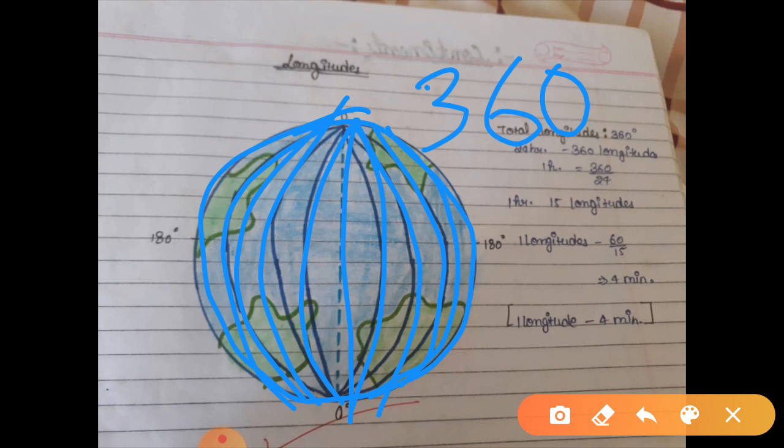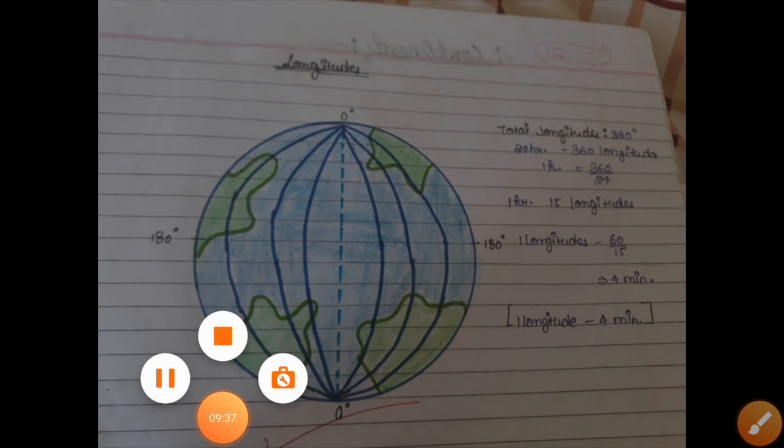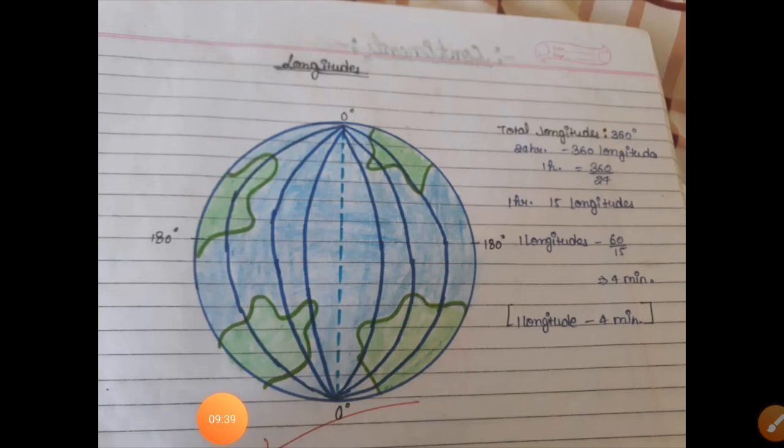You all know rotation and revolution. In rotation, the earth takes 24 hours to complete one rotation, and in revolution it takes a complete year, by which seasons are formed.